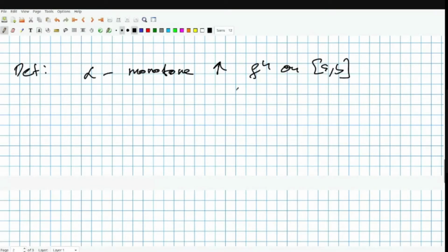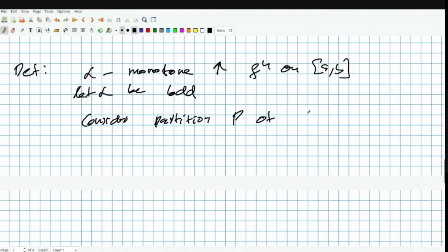We assume that alpha is bounded, which means that alpha(a) and alpha(b) are finite. Now consider a partition P of [a, b].